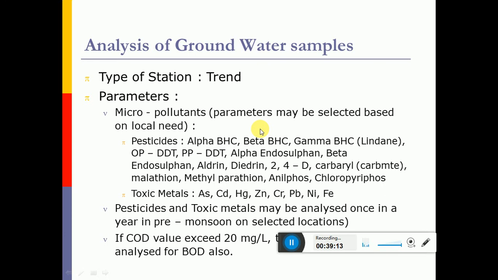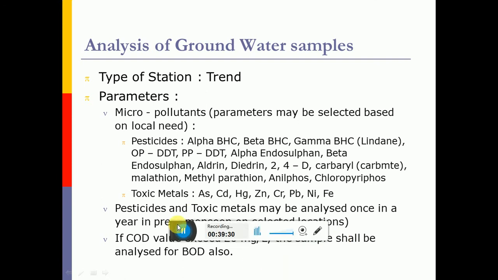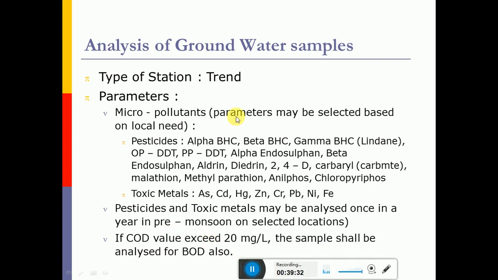Then there is analysis of groundwater for micropollutants, like the organic pesticides. For the COD values, if it exceeds 20 mg per liter, the sample shall be analyzed for BOD also. So likewise, the proper sampling plan can be adopted for analysis of various forms of chemicals.